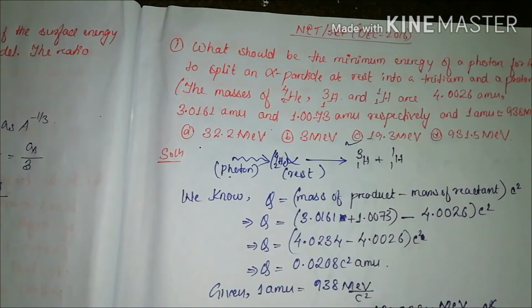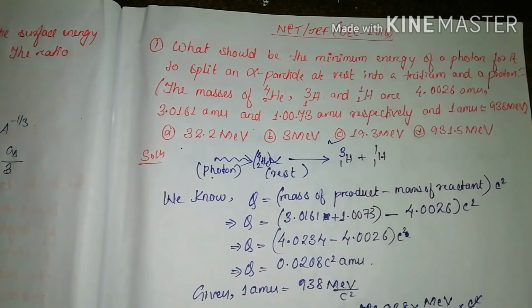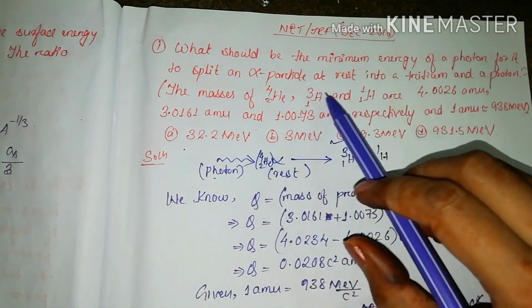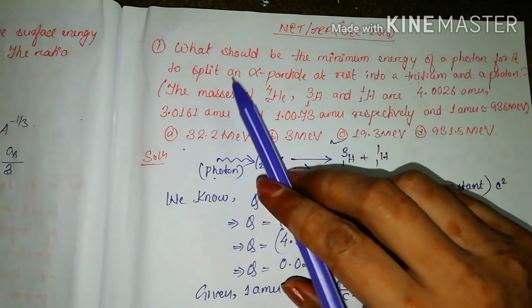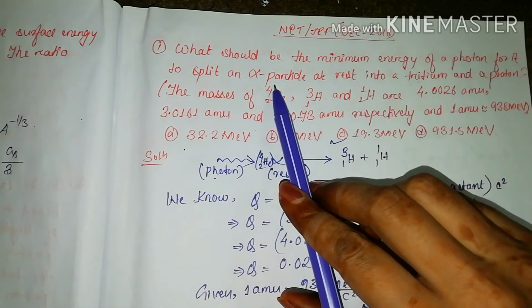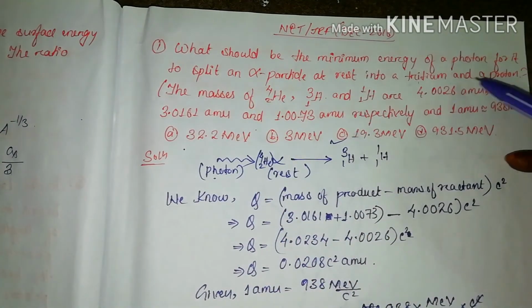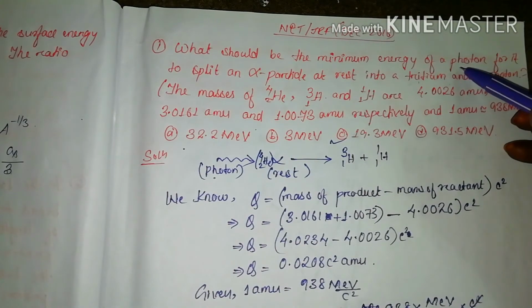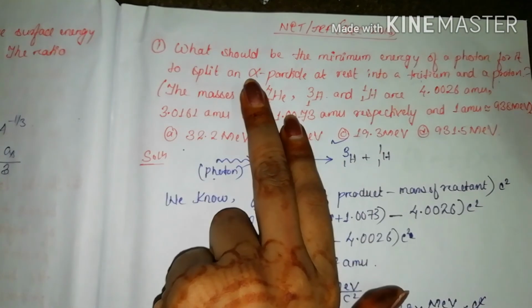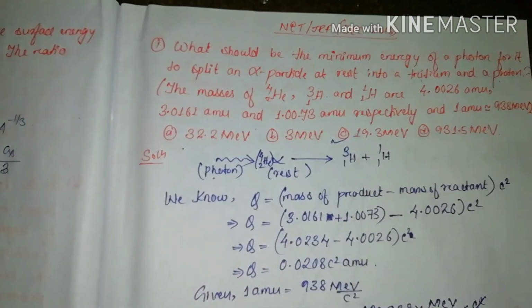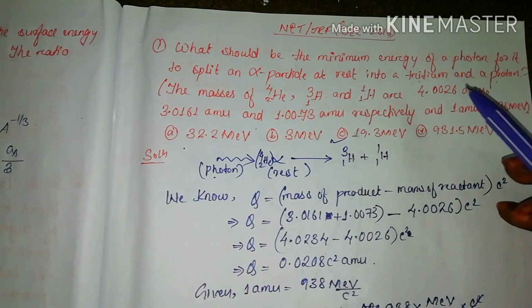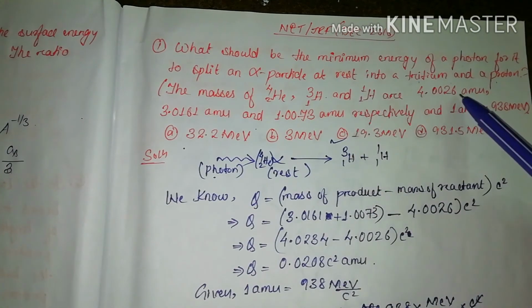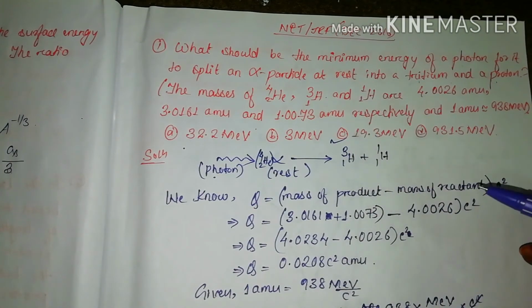Next question is from December 2016. Okay, so the question is: what should be the minimum energy of a photon for it to split an alpha particle at rest into a tritium and a proton? We have to find the minimum energy of a photon so that it will split an alpha particle into a tritium and a proton. The masses for these three nuclei are given. So we have to find the minimum energy.